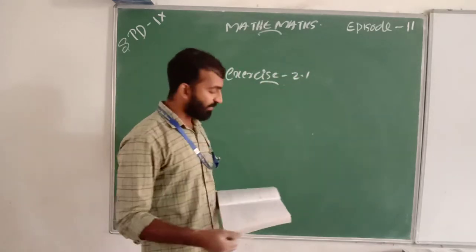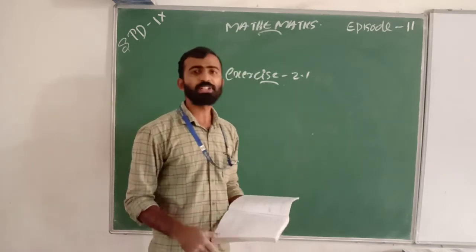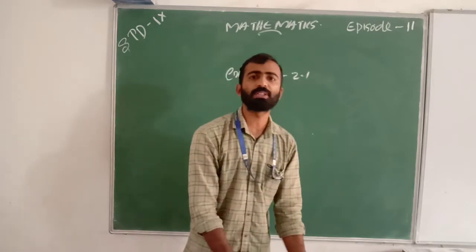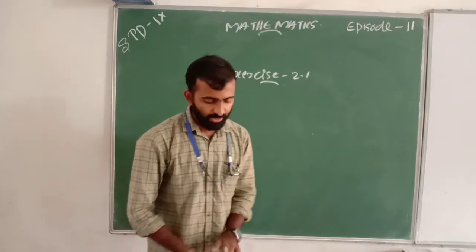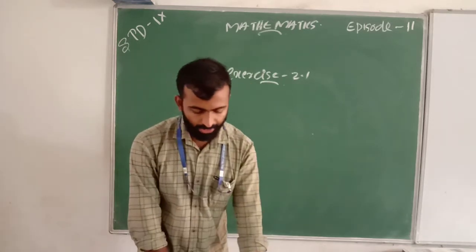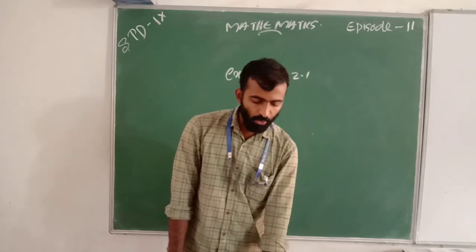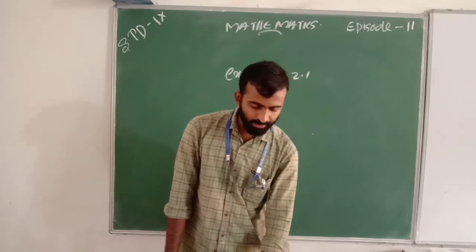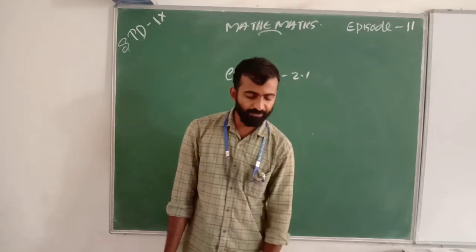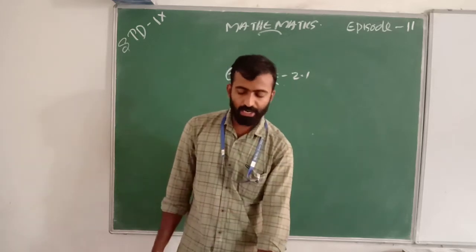We are already done with question number 2. Next is the third question. I can read it: give one example each of a binomial of degree 35 and of a monomial of degree 100.